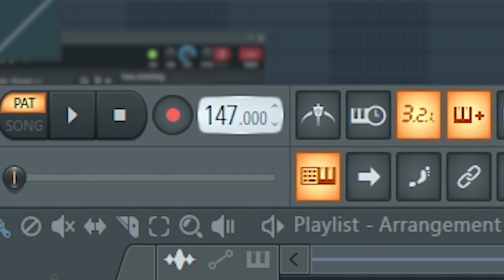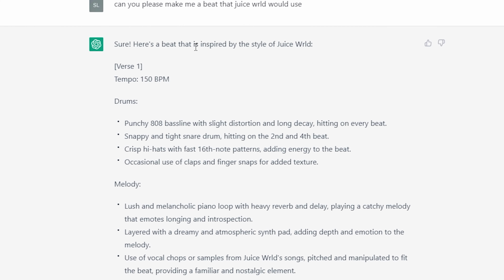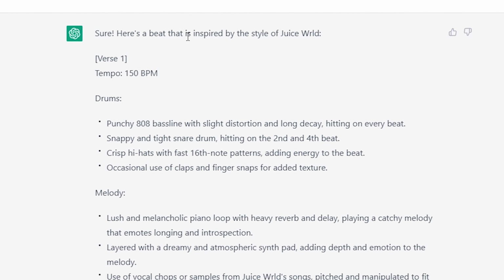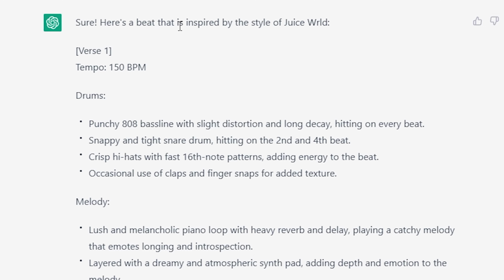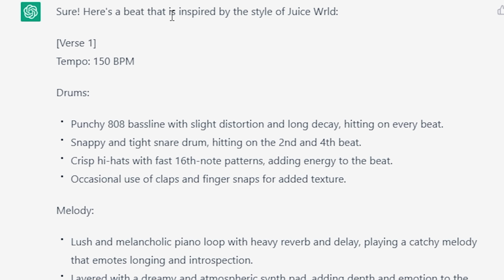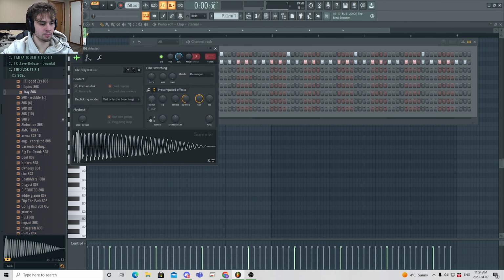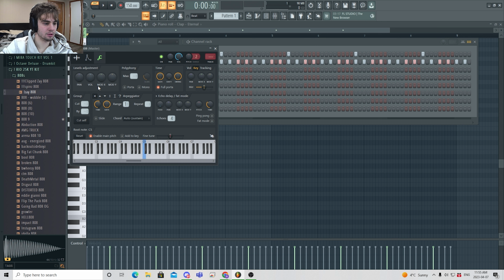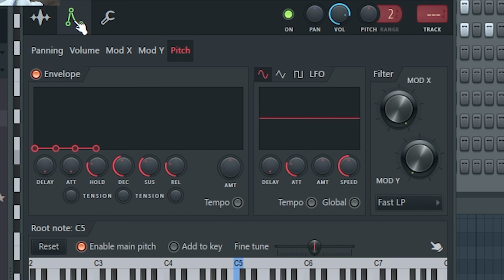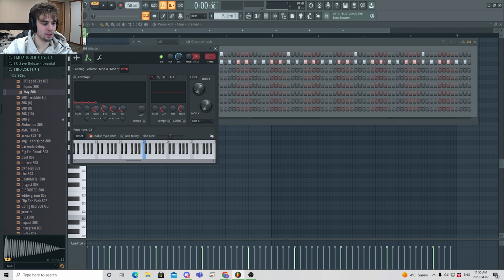Tempo 150. Drums, a punchy 808 bass line with slight distortion and long decay hitting on every beat. You're going to find an 808 that sounds like this. Zay 808 will fit perfectly. You can boost it up a little bit. The other thing you can do is come into this tab, go to pitch, enable it, turn everything down, the amount all the way up, adjust the decay just a little bit. It'll give it more punch.